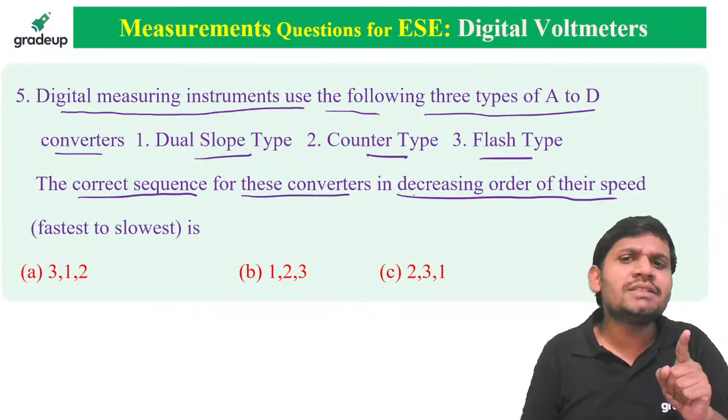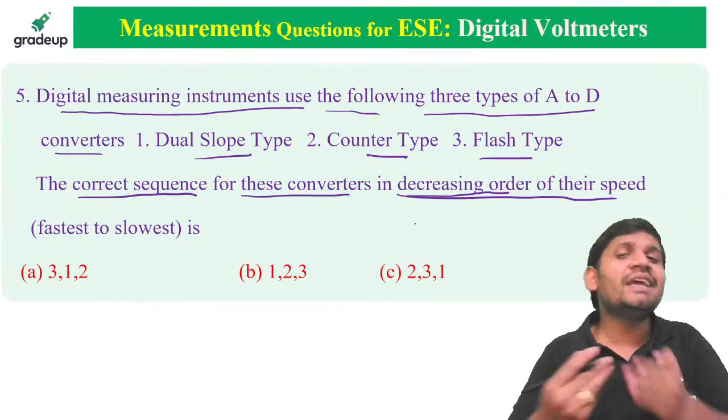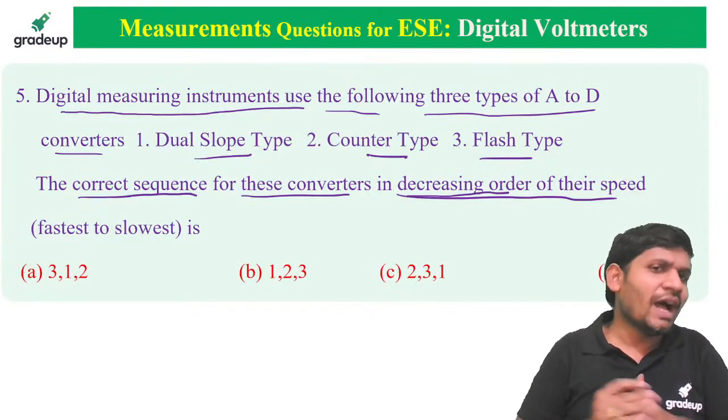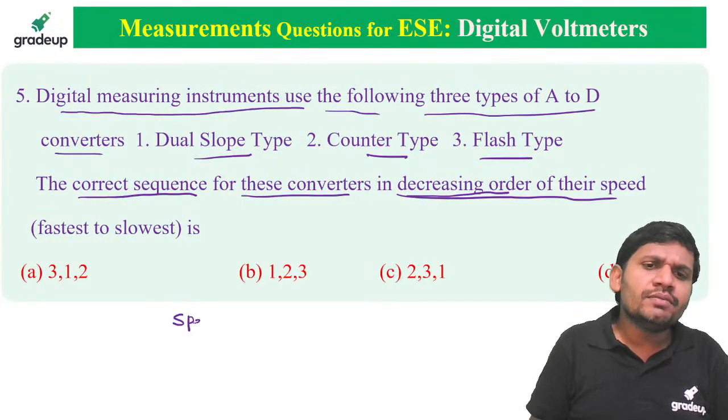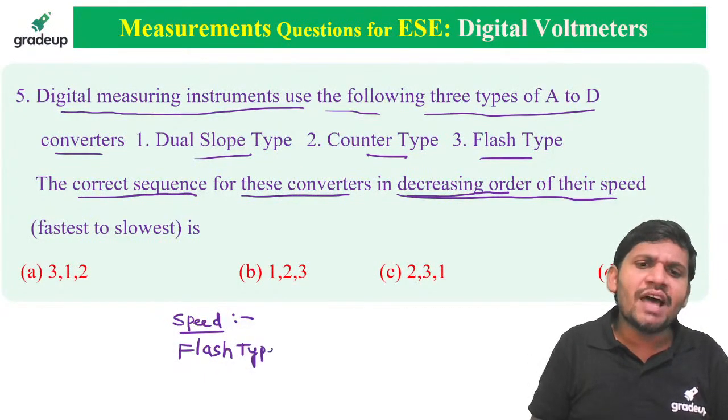Students, please see the statement here. Decreasing order of their speed, not increasing order. In terms of speed, the highest speed is flash type ADC, students.